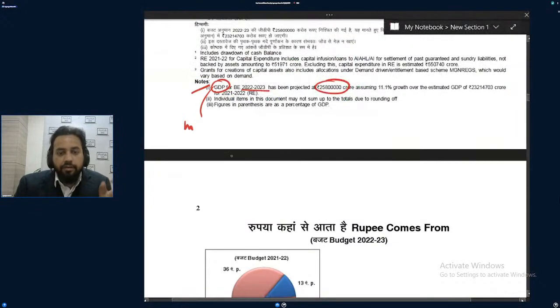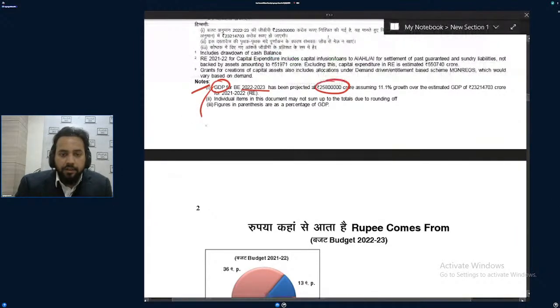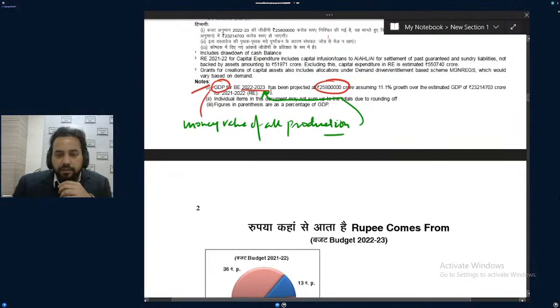Although it will not be the actual real data, it would be very near to the real data. It is the money value of all production, which will be done in 2022-23. It is not necessarily that this figure will come, but it is the projection of the government.